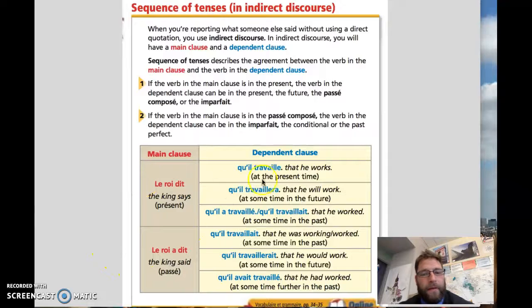So again, these are paired. When you have the past tense, these are the pairings that go with the past tense: imperfect, conditional tense, plus que parfait. And with the present tense, we have present tense, futur simple, passé composé, imparfait. So if you could put these two boxes on top of each other, for instance, I would put this next to this one, that's how it would translate. And I'll show you that in a little bit.